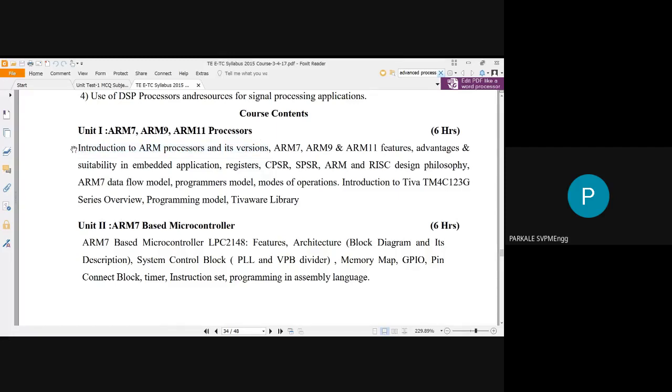So in this unit, we have to see what is the ARM processor and what are its different versions. Out of that, you have to concentrate on the 3 main versions: ARM7, ARM9, and ARM11. You have to put the focus or more emphasis on these 3 types of ARM processors. What do you have to study about these 3 processors? We have to study the features, then advantages and suitability in embedded applications.